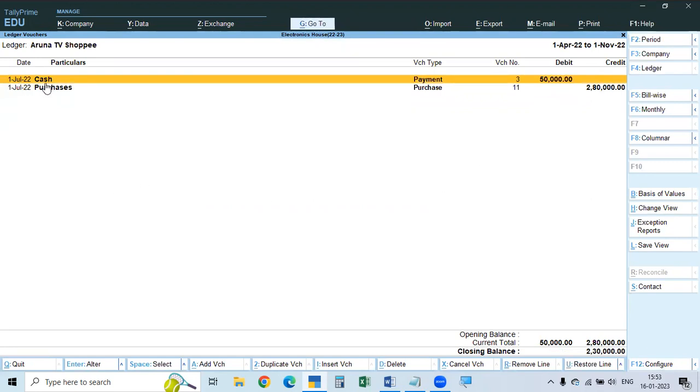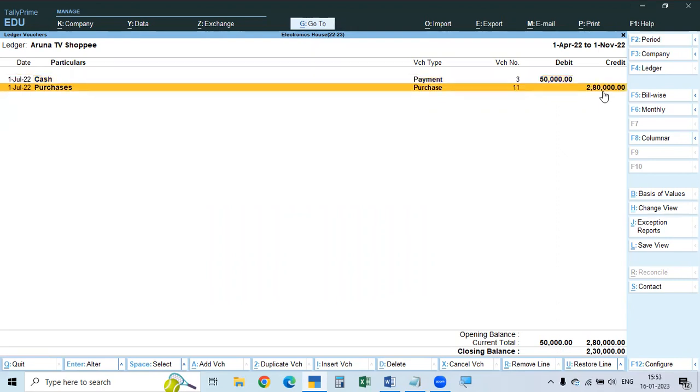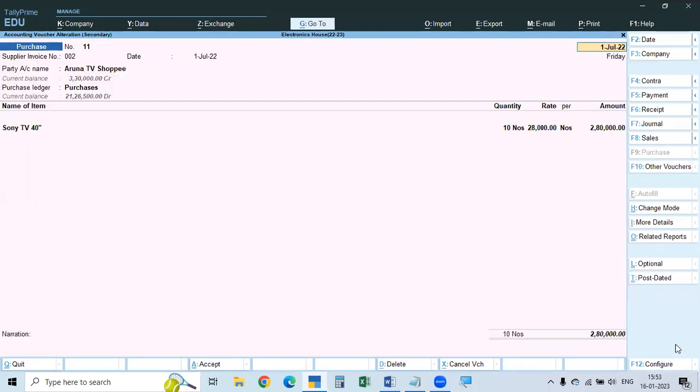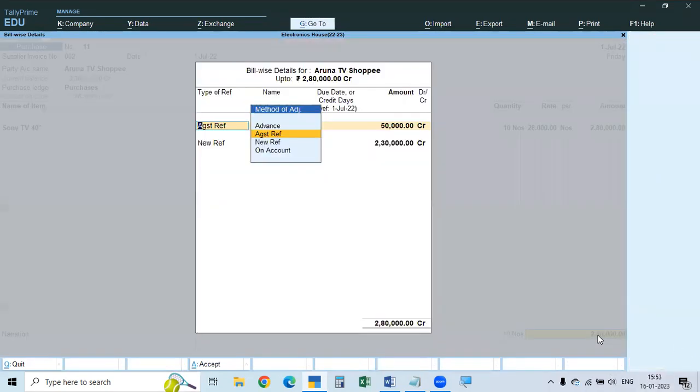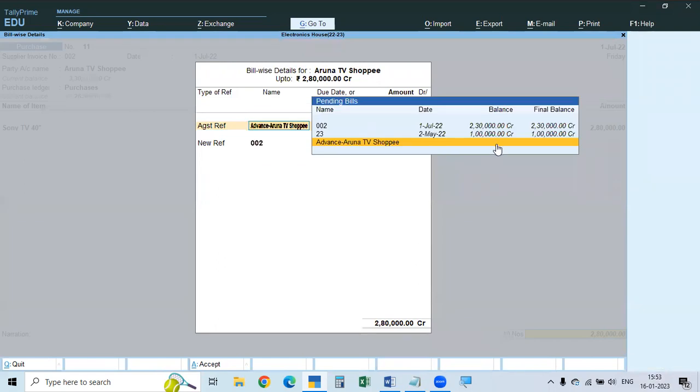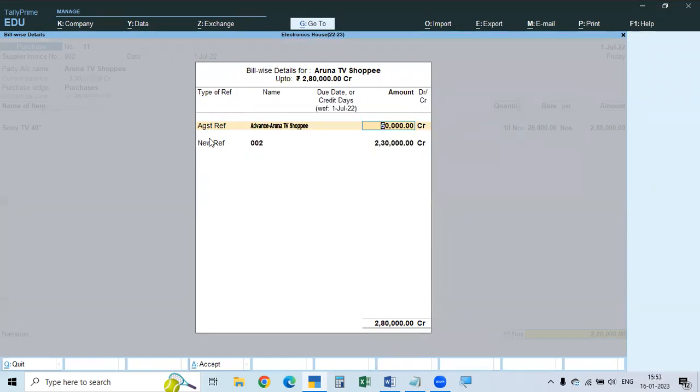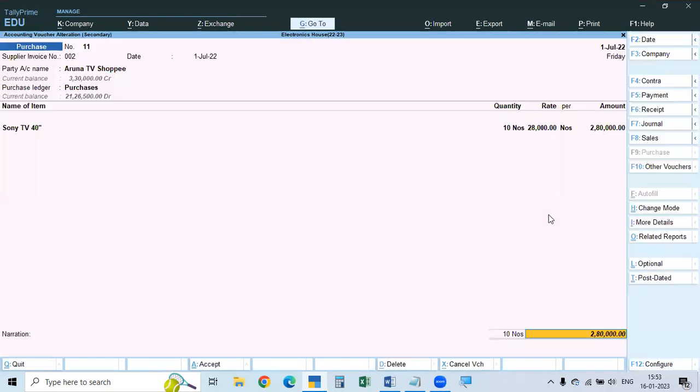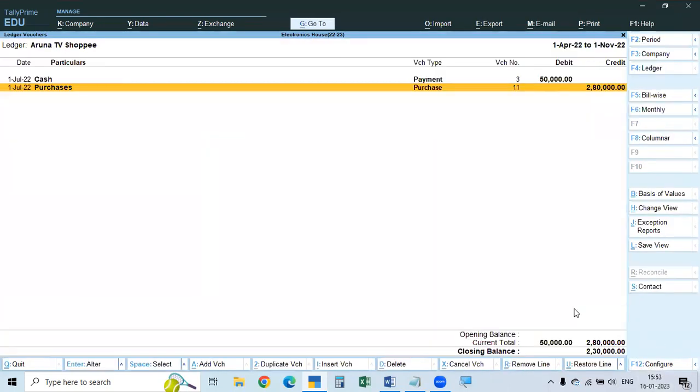First, we paid advance when we were purchasing. We paid an advance of 50,000 rupees to TV Shopee. And then we purchased the goods. The purchase bill is 2,80,000: 10 TVs into 28,000. Already that 50 is adjusted here. See here, against reference, advance adjusted 50. And then the new reference is 230 only. So that 230 is the balance it is showing.